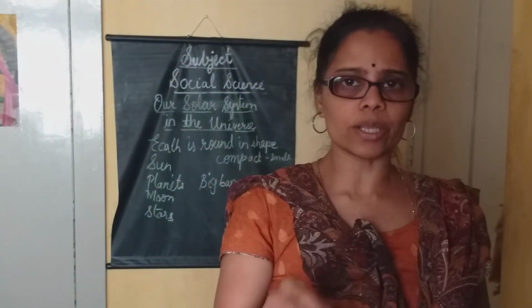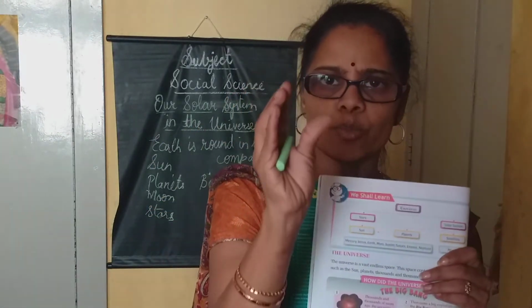All sat together and they started to discover themselves how the universe was created, everything. The universe also contains dust. Dust means doo-doo, they say, that is called dust. Gases and pieces of rocks. So you can see the rocks all over. When you go somewhere outside, you can see the rocks. Rocks means bande kallu, they say, that is called rocks. It is bigger than anything we can imagine. It's not just a small thing. Rocks are very, very big.